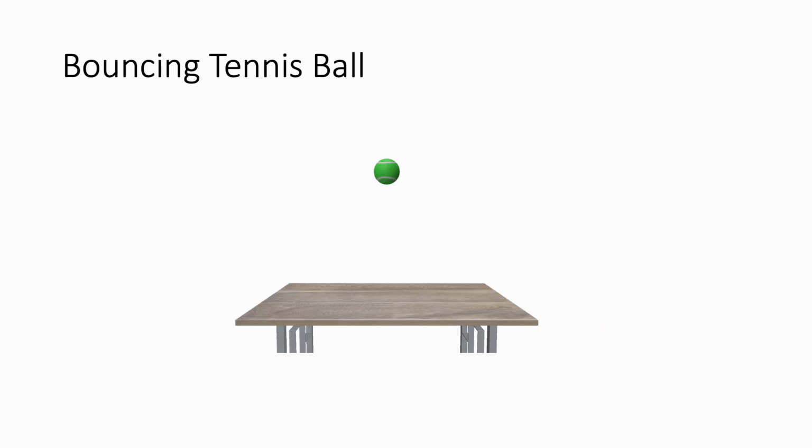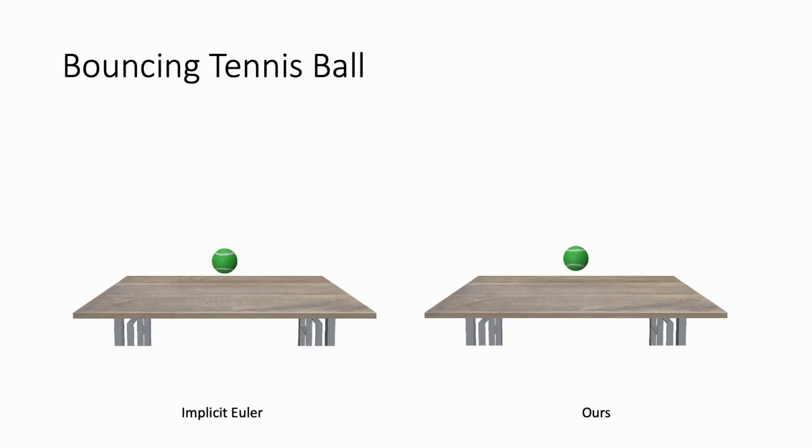We further test our model by simulating a tennis ball dropped onto a table. As can be seen, our approach closely tracks the behavior of implicit Euler, producing natural bouncing motion. Our method also captures the right damping behavior from the reference simulation, leading to gradual decay in rebound amplitude. In contrast, mesh graph nets completely fails to predict reasonable motion for the ball. When combined with velocity projection, the trajectory becomes more realistic, but the ball bounces off the table due to spurious momentum changes.